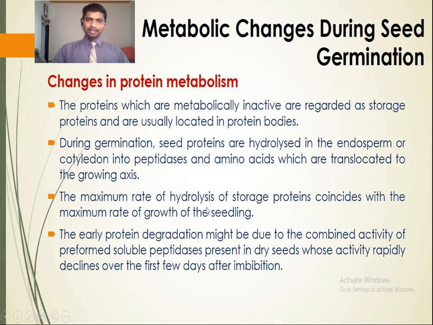After imbibition, various hydrolytic enzymes are synthesized in the seed. They act on the storage proteins and convert them into peptides and amino acids, which are translocated to the growing axis of the embryo.